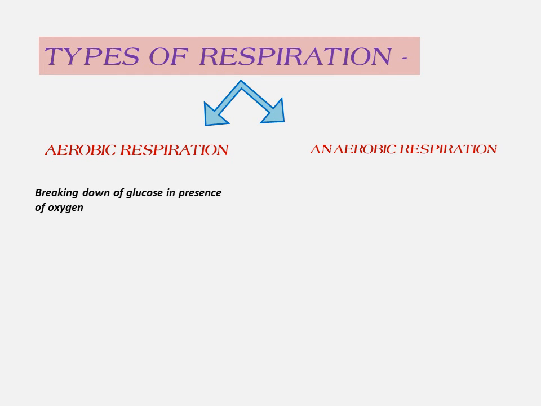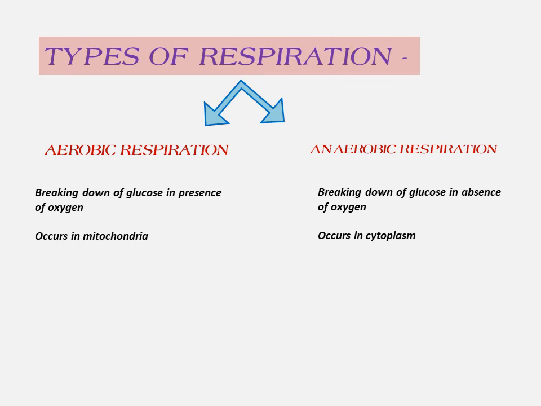First point, aerobic is breaking down of glucose in presence of oxygen, when glucose is oxidized in the presence of oxygen, whereas anaerobic respiration is breaking down of glucose in absence of oxygen. Then aerobic respiration occurs in mitochondria, whereas anaerobic respiration occurs in cytoplasm.